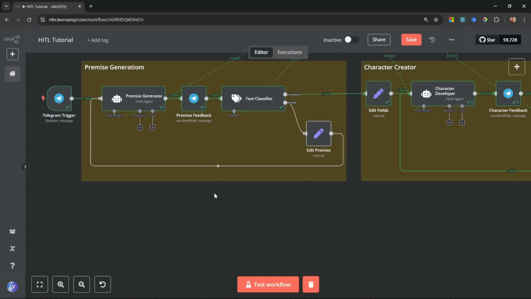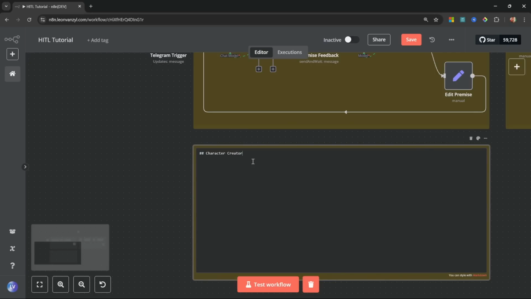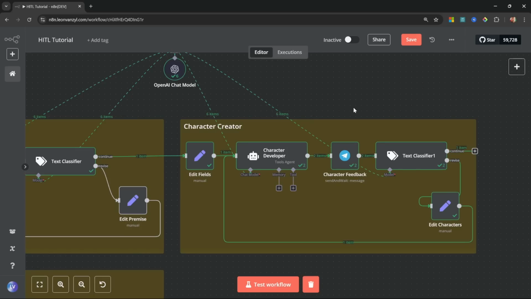Now let's add the final agent that will also require human in the loop behavior. Let's add another agent that will be responsible for generating the story outline. For the sticky, I'm just going to rename this to story outliner. And we're basically going to repeat everything we did within this flow over here. To speed things up, I'm simply going to copy and paste the values that we used within this flow, and I'll simply make a few small changes.